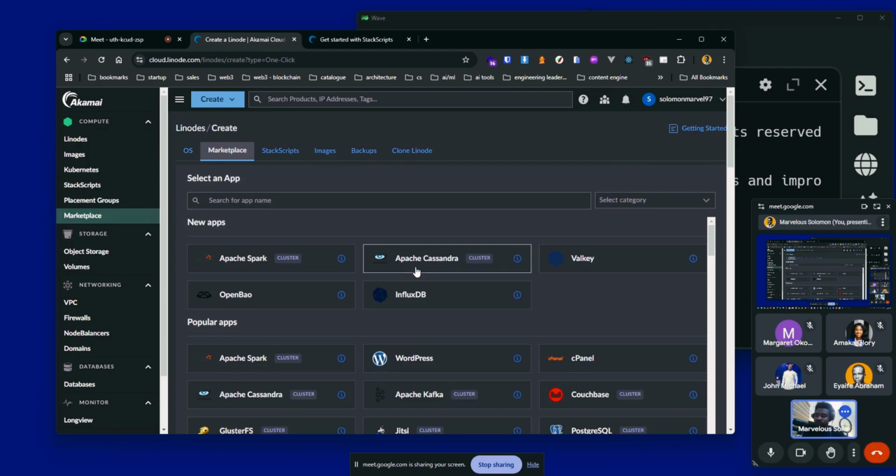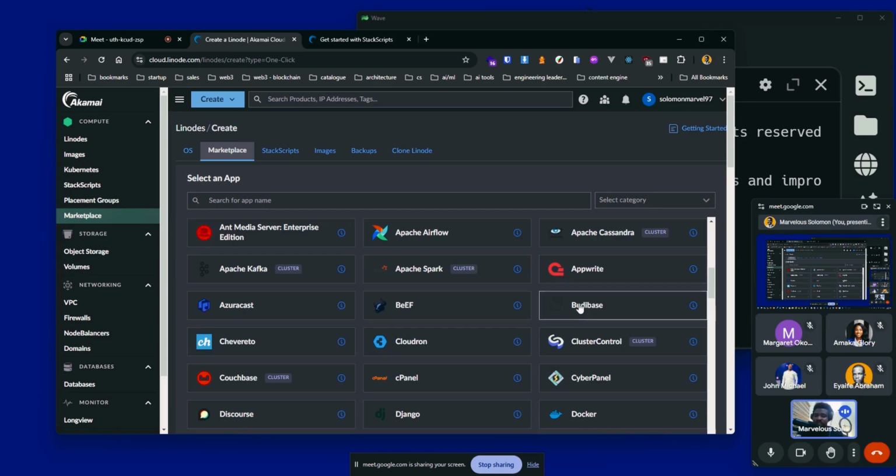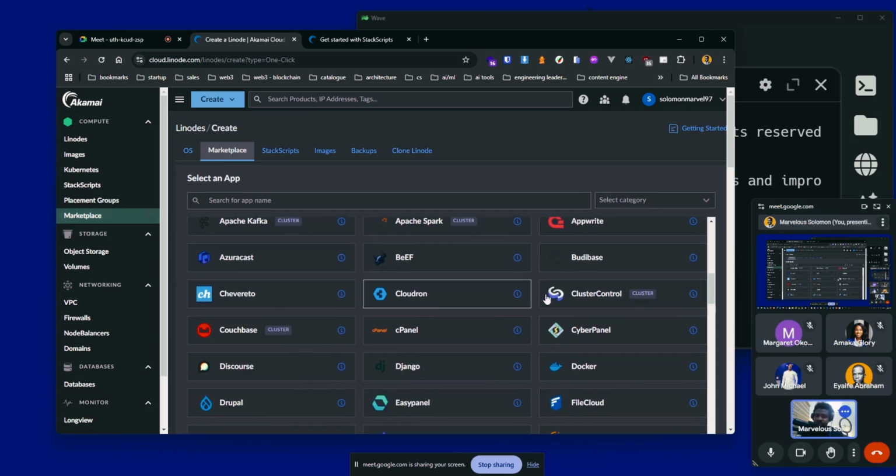I think the images here would help us, especially if you are not very good with managing this Linode instance. If you're not very technical and you want to set up an application, I don't think you would want to set up Apache, Kafka, Spark, or any of the Apache stuff here. But you might want to set up Upright, which is going to sit as a backend for your application. We have Baserow, which is also doing something similar, but I think it's mostly for things related to forms, I believe, right? No code related stuff. I think I've tried it before. I believe it's no code, so you can check it out as well.